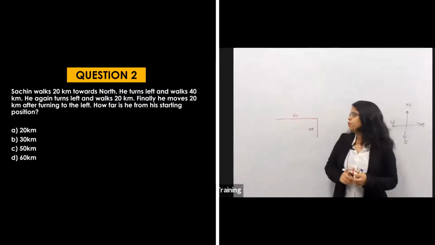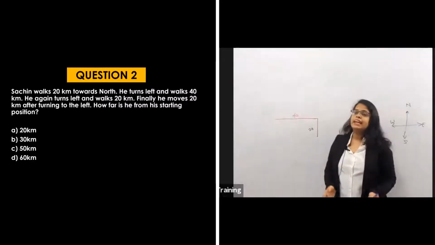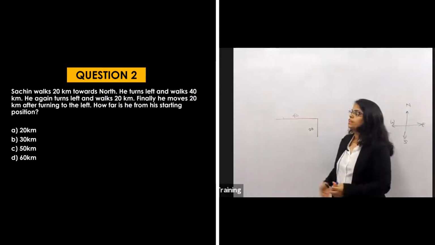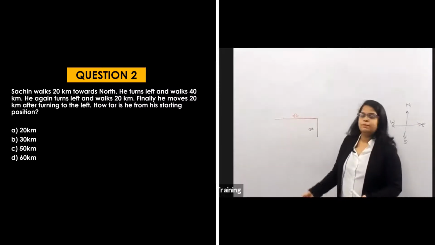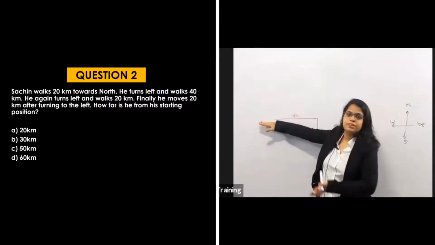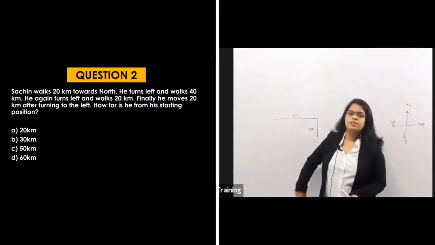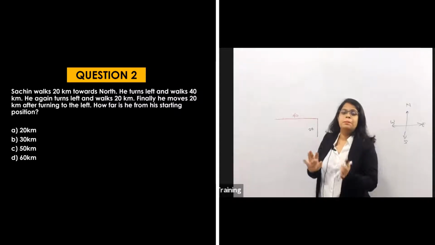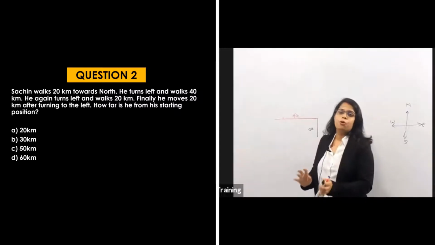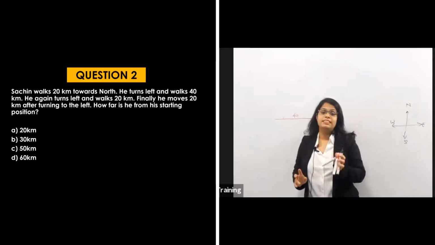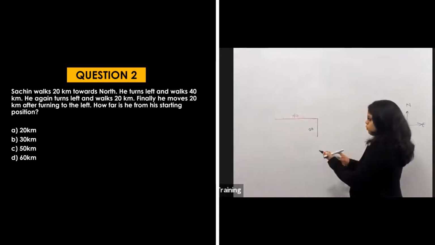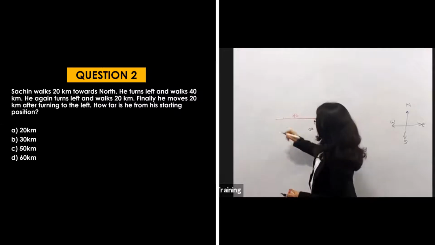He is going in the west 40 kilometers. What is he saying? That he again turns left and walks 20 kilometers. What will be his left? If he is facing west, his left will be downwards, as anti-clockwise. Only remember that left is anti-clockwise and right is clockwise. It will get simple to solve. So again he is taking left and walking 20 kilometers.